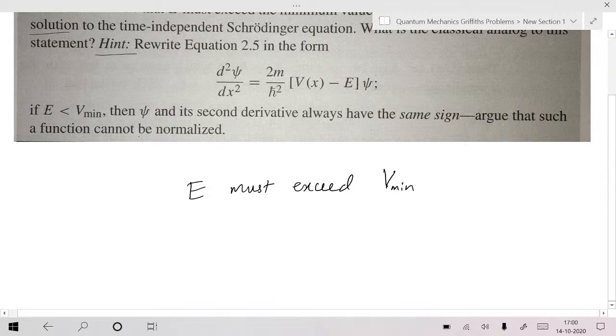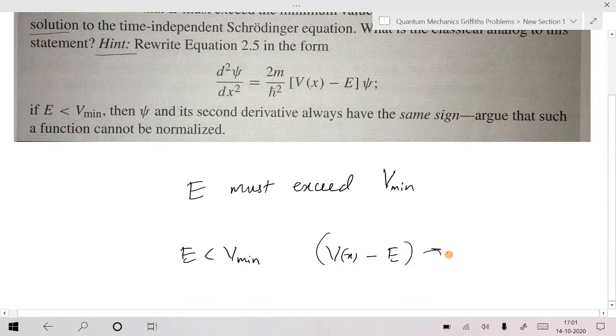Now you need some idea about the maxima and minima concept here. If E is less than V minimum, then what will happen? V of x minus E is positive.